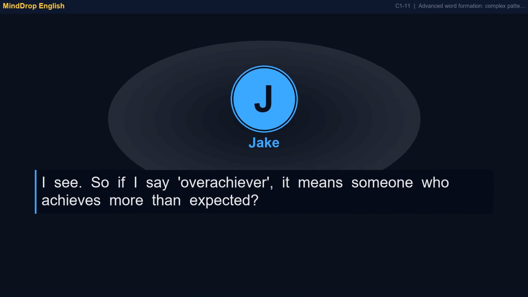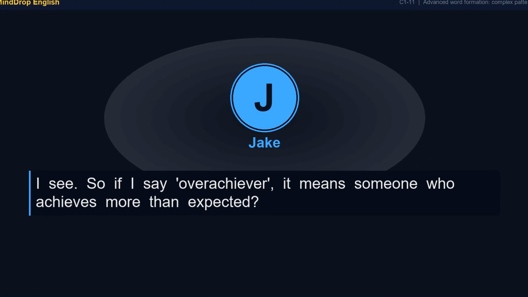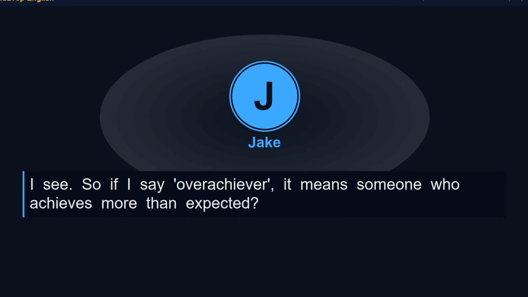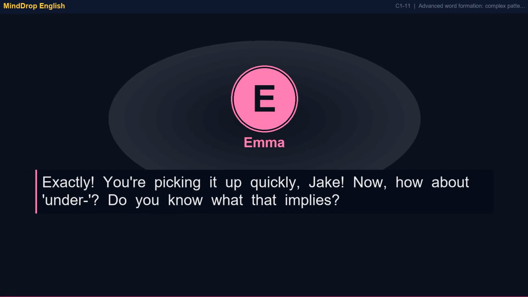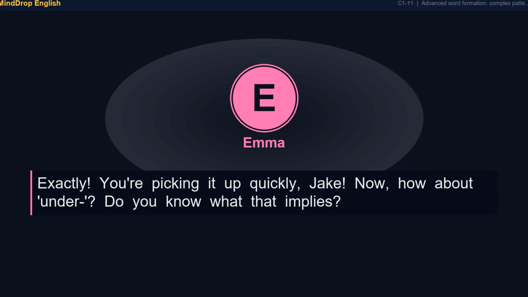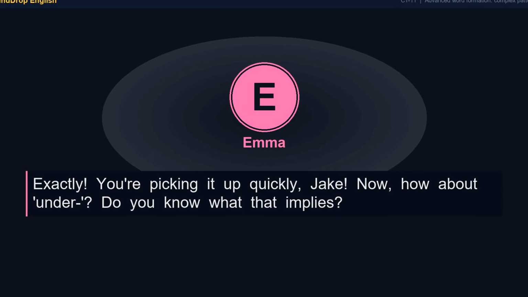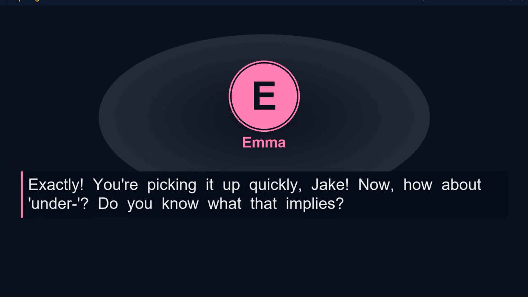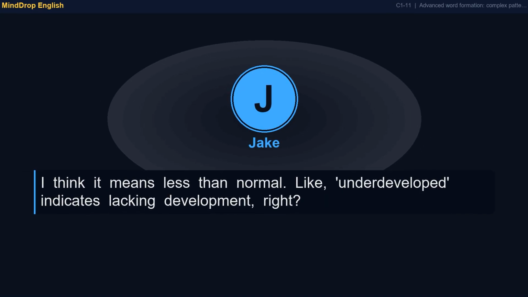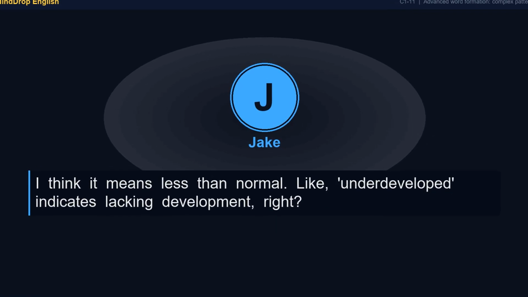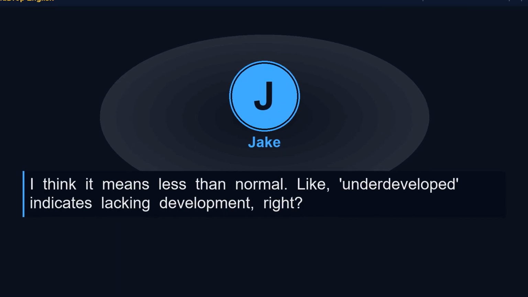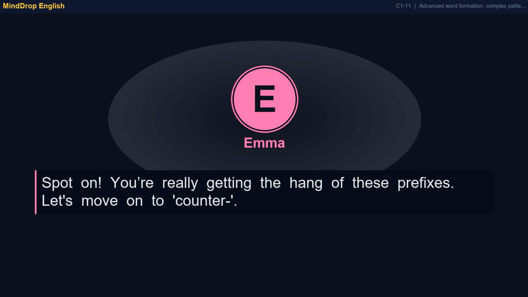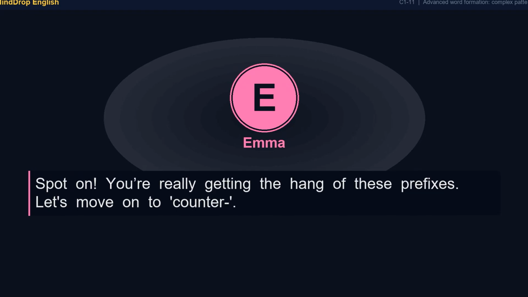I see. So if I say overachiever, it means someone who achieves more than expected. Exactly. You're picking it up quickly, Jake. Now, how about under? Do you know what that implies? I think it means less than normal. Like, underdeveloped indicates lacking development, right? Spot on. You're really getting the hang of these prefixes.